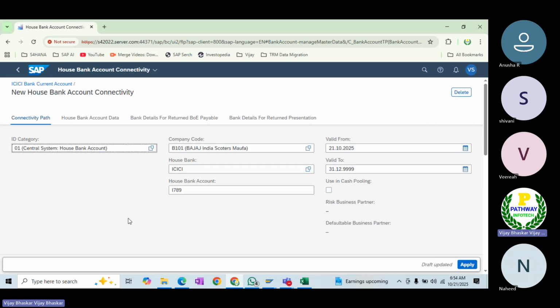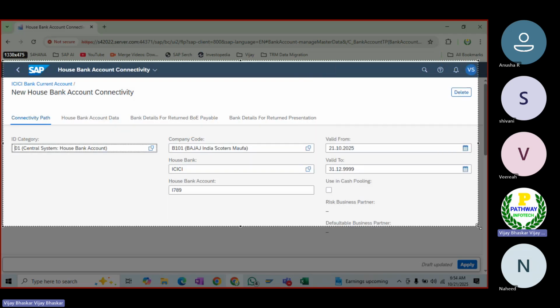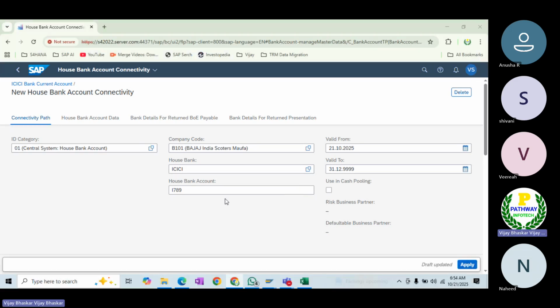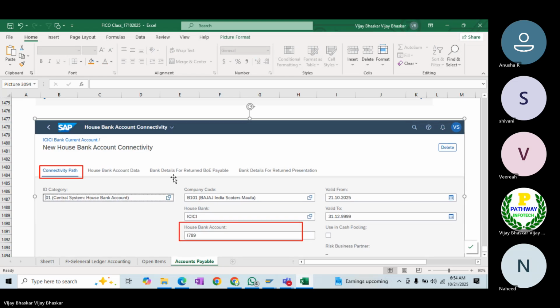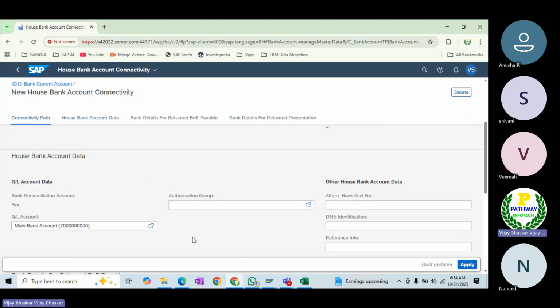Here you can see what you need to give under that is the connectivity path. In the connectivity path you just need to enter the account ID. That's it. The rest of the information will be copied automatically. Then after that you can maintain the house bank account.